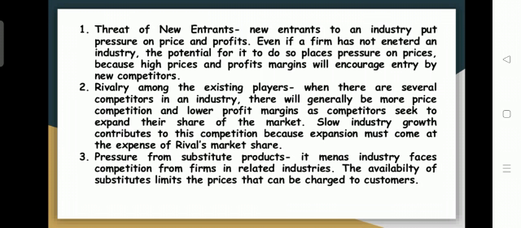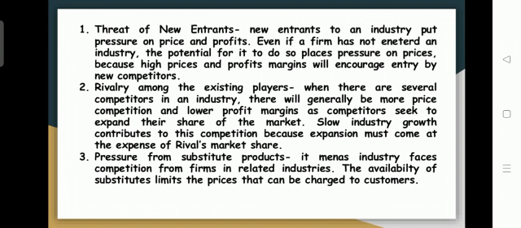Then the second one is rivalry among the existing players. When you are conducting your investment activities, you should see whether your business entities are going to have several competitors in the industry. There will generally be more price competition and lower profit margins, as competitors seek to expand their share of the market. Slow industry growth contributes to this competition, because expansion must come at the expense of the rivals' market share.